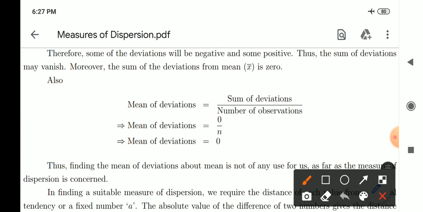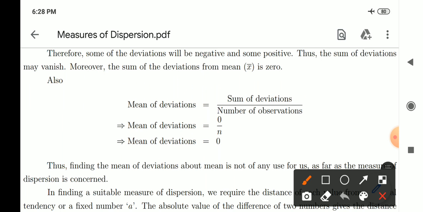Moreover, the sum of the deviations from the mean, indicated as x bar, is equal to 0. Also, we find that the mean of deviations is equal to the sum of the deviations divided by the number of observations.